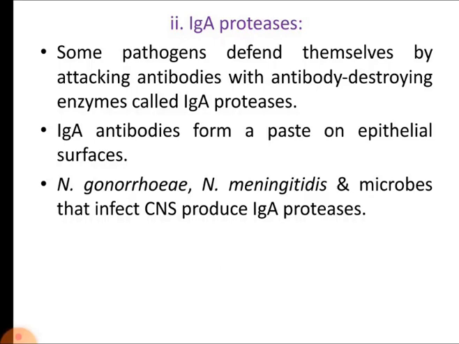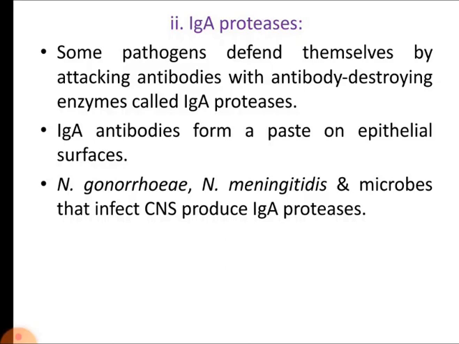Immunoglobulin A antibodies form a paste on epithelial surfaces. So this is very important. Our epithelial surfaces are one of the portals of entry for microorganisms, for pathogens, and these epithelial surfaces are protected by the host by forming a paste of immunoglobulin A antibodies around them.